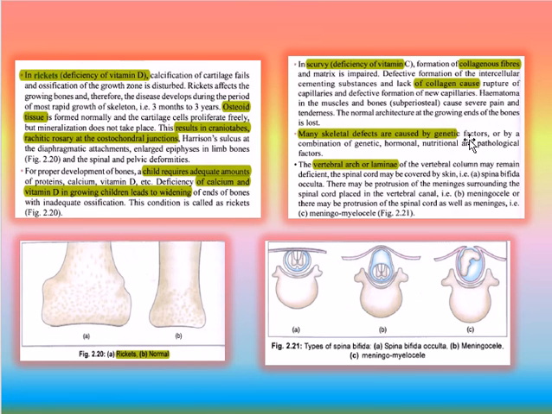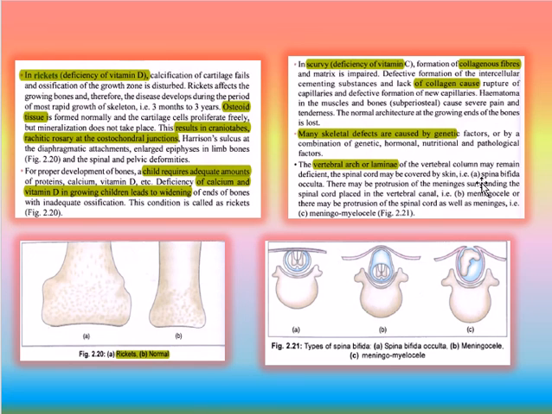Many skeletal defects are caused by genetic factors or by a combination of genetic, hormonal, nutritional and pathological factors. The vertebral arch or laminae of the vertebral column may remain deficient. The spinal cord may be covered by the skin, called spina bifida occulta.